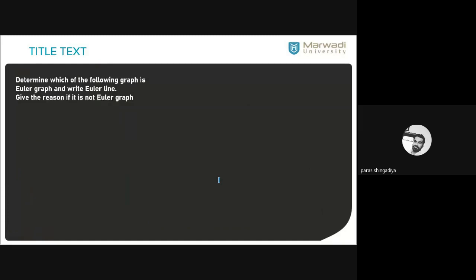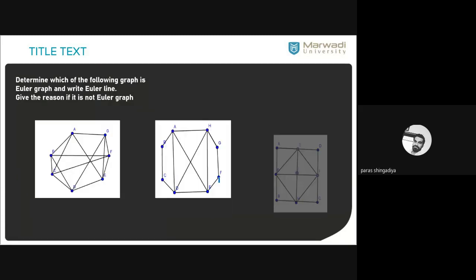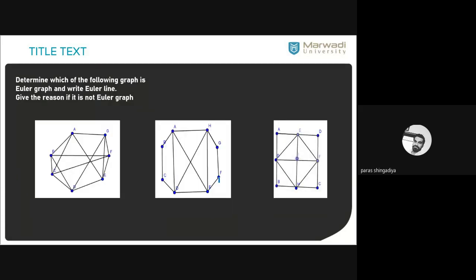Let's complete these 3 graphs, and then we'll complete this session. So there are 3 exercises, 3 graphs. Here you have to check whether the graph is Euler or not. If it is Euler, write the Euler line. If it is not Euler, give the reason. So what is the answer of the first one? Is the first graph Euler or not? Just check it and reply with your answer.